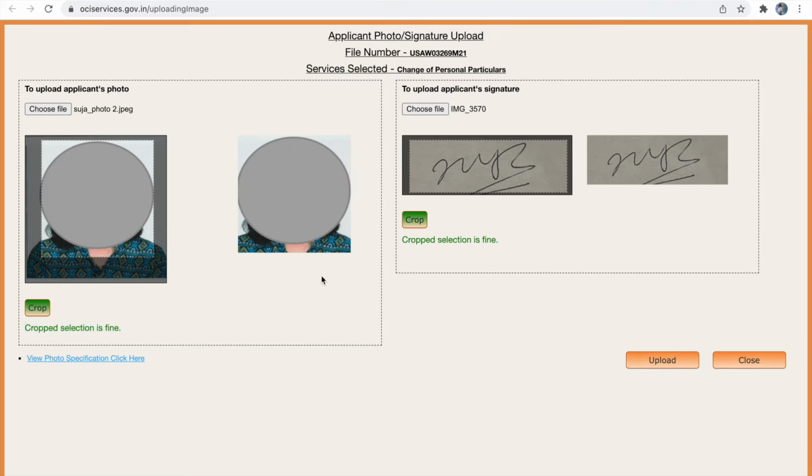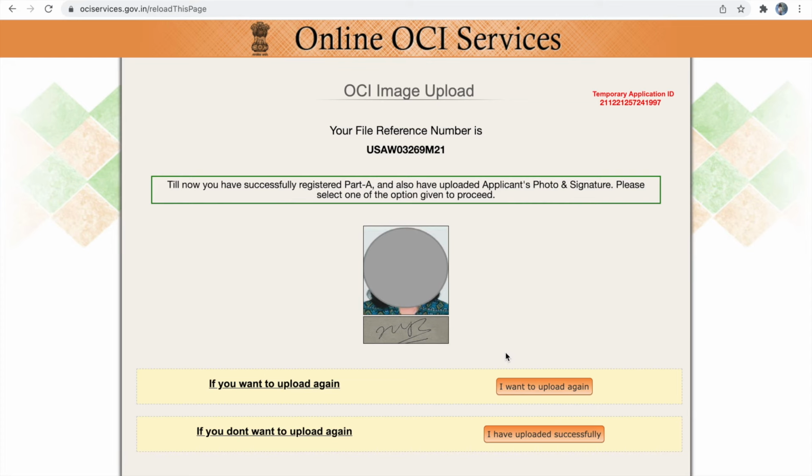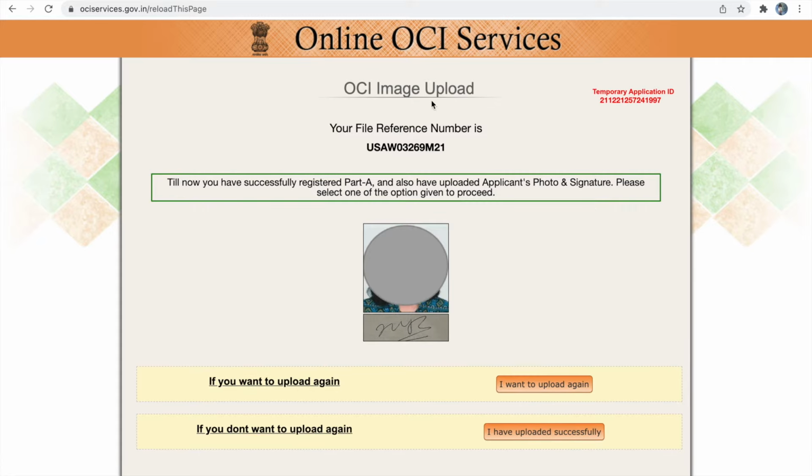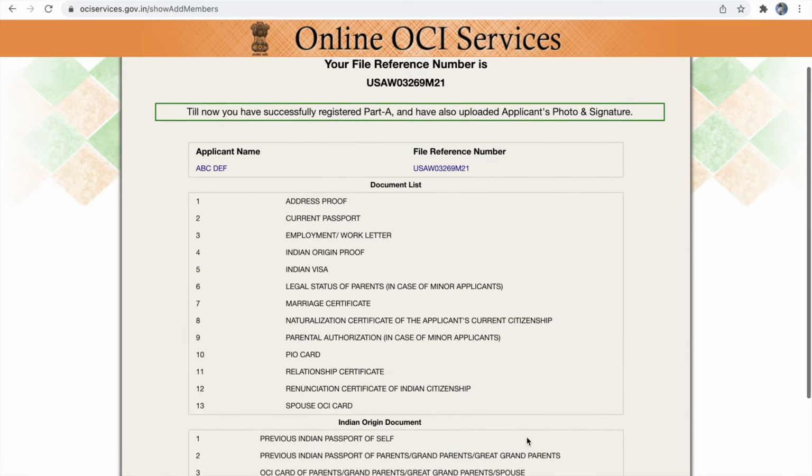If your images are not in the right size, right aspect ratio or right format, you will have difficulty in uploading your images. Now click upload. Now we have successfully uploaded our applicant's image and applicant's signature image. Once you have successfully uploaded, you can click I have uploaded successfully. Next, these are the list of documents you need to upload.